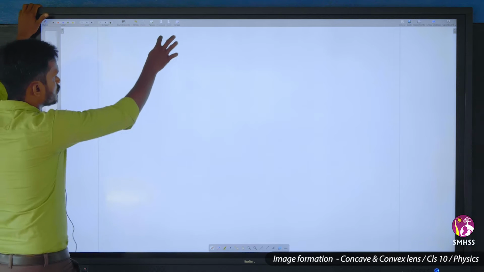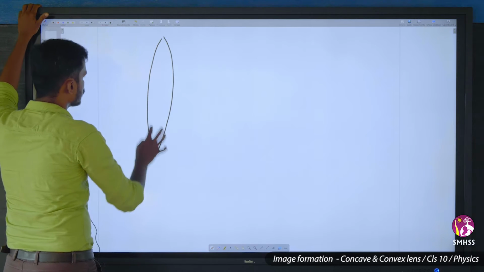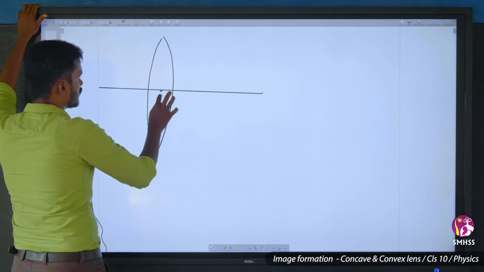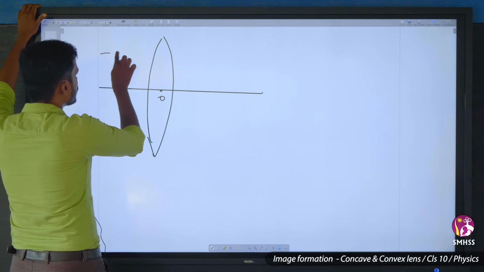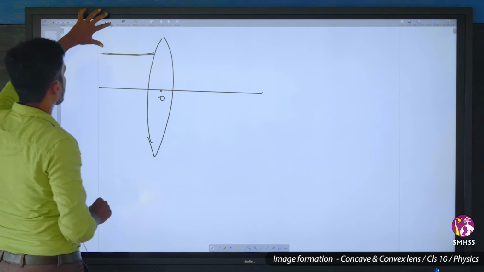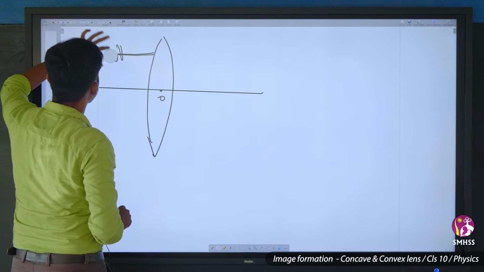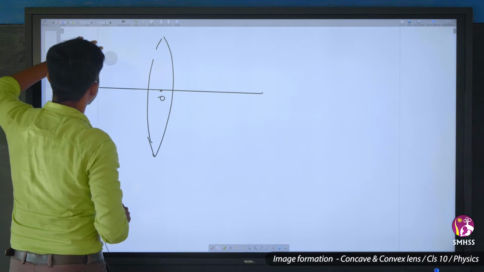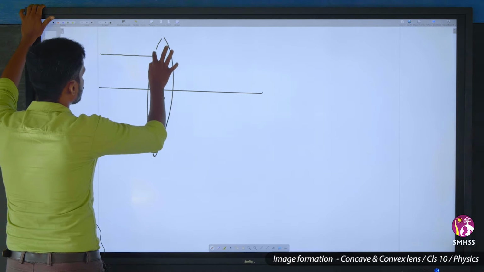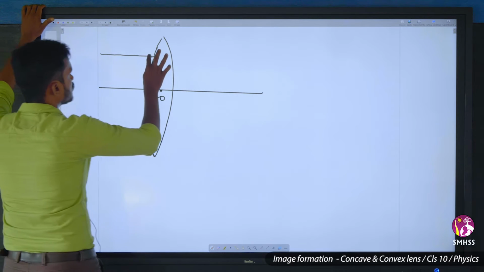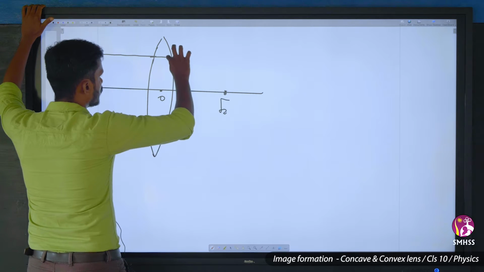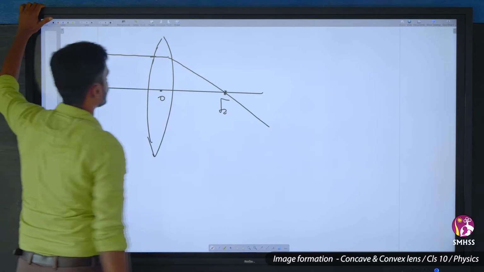Rule number 2. This is the principal axis and this is the optic center O. Any ray passing parallel to the principal axis, after refraction, let's take this as F2, will travel through the principal focus of the other side.